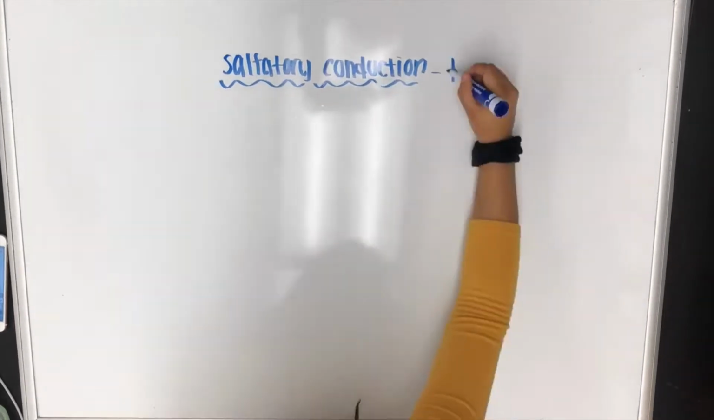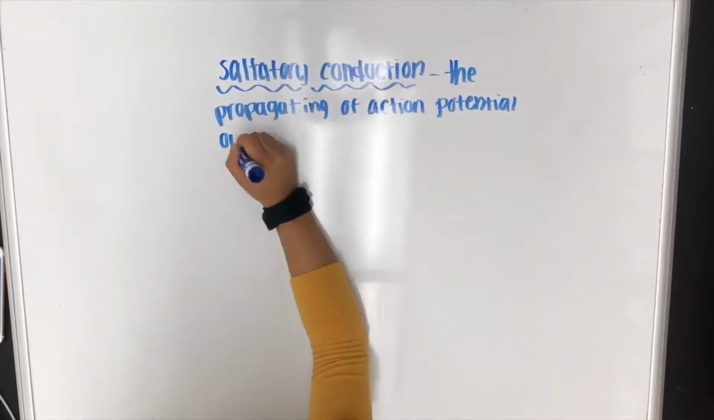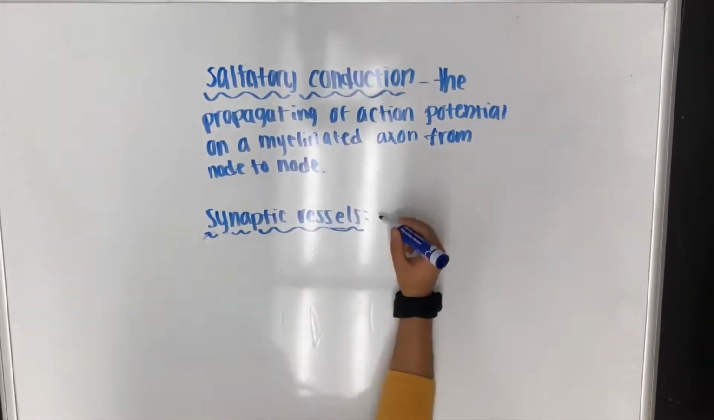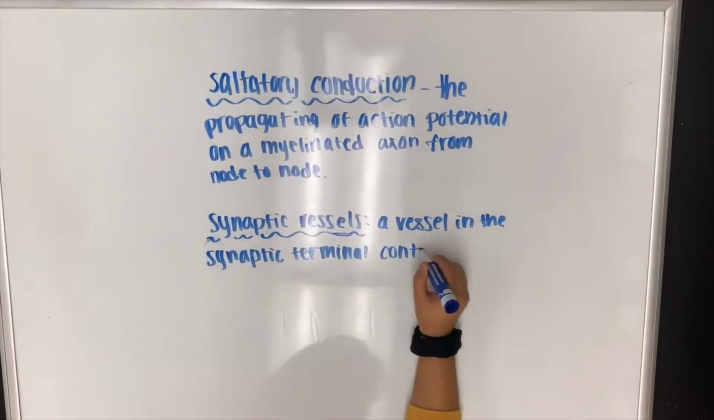Saltatory conduction is the propagation of action potential on a myelinated axon from node to node. Synaptic vesicles are vesicles in the synaptic terminal containing neurotransmitters.